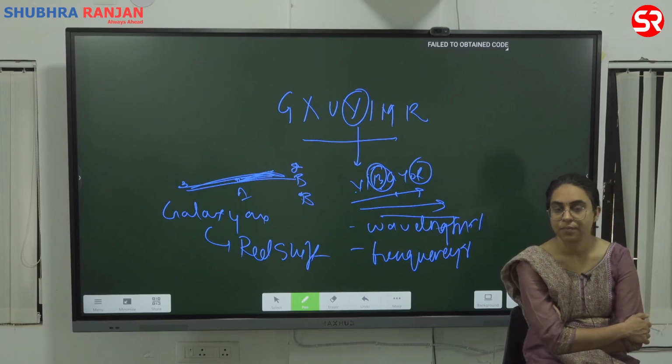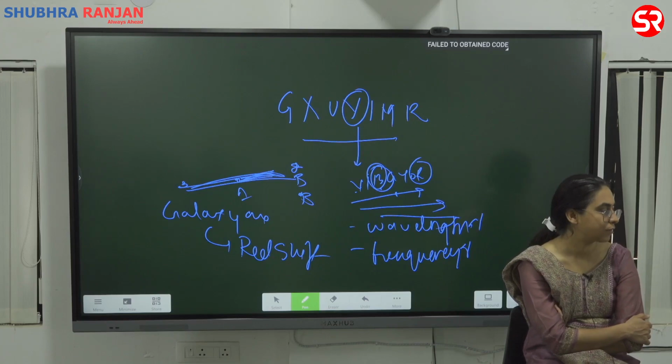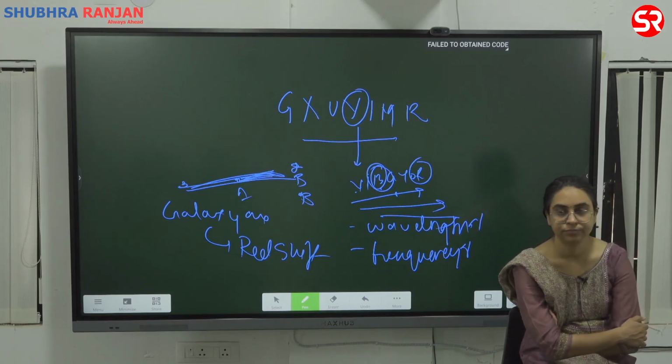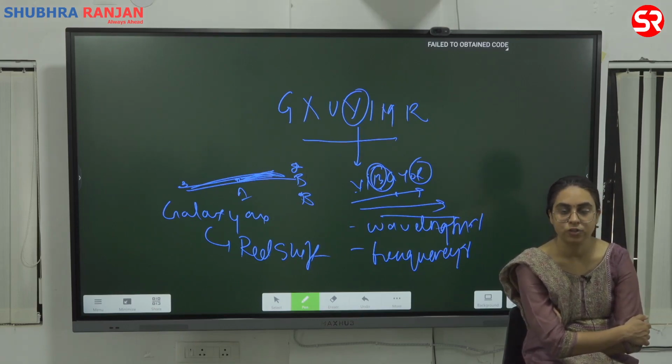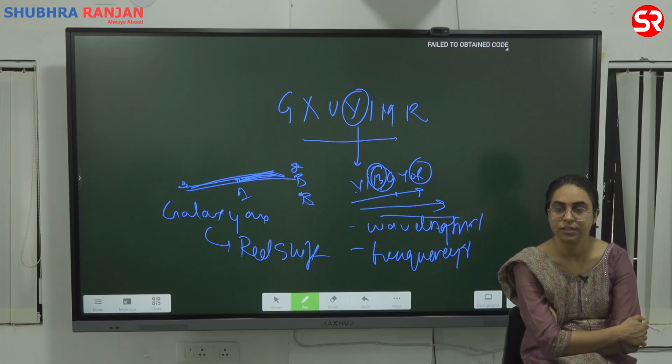It was proposed by Fred Hoyle, F-R-E-D, H-O-Y-L-E. This is the name of a person.